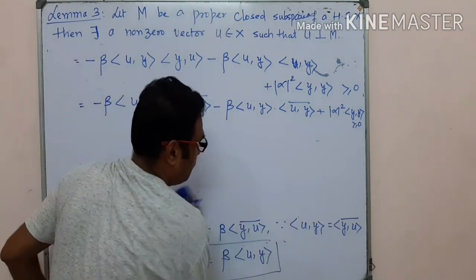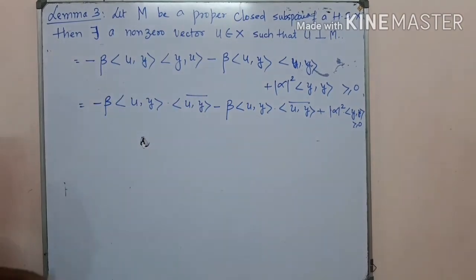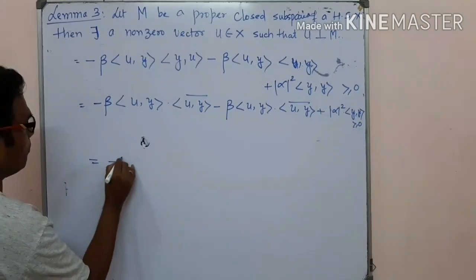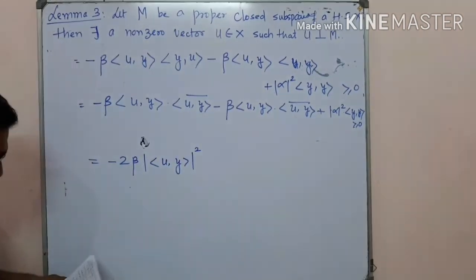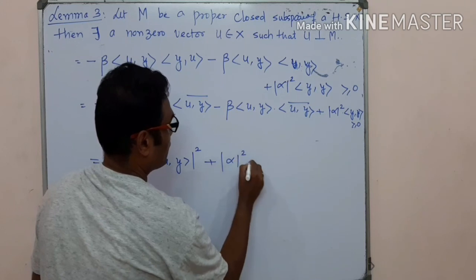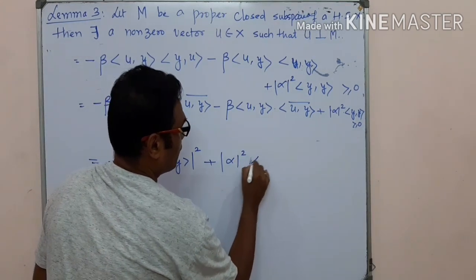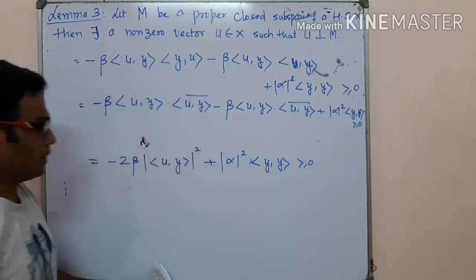So we know that z into z bar is mod of z square. So this is minus 2 beta mod of u comma u whole square, these two terms. Then the next term is mod of alpha square y comma y, it should be greater than 0 here.